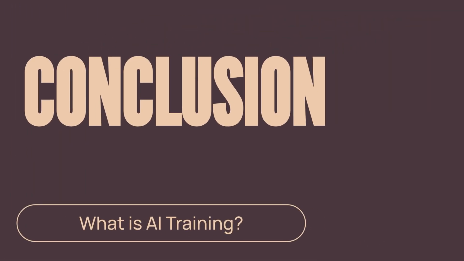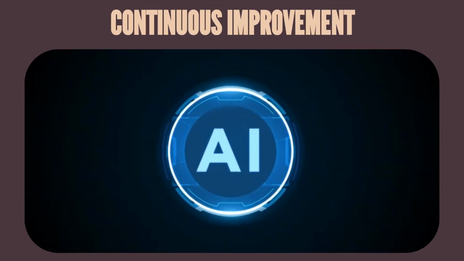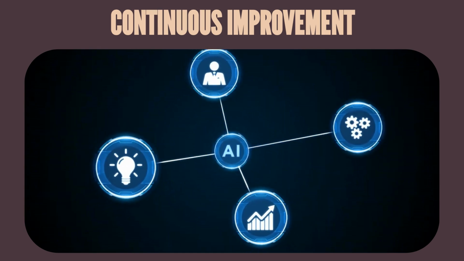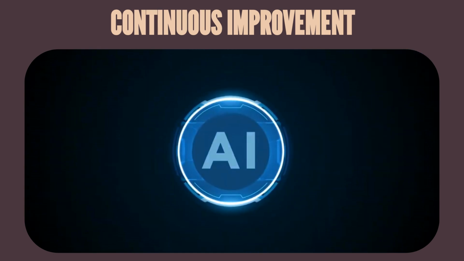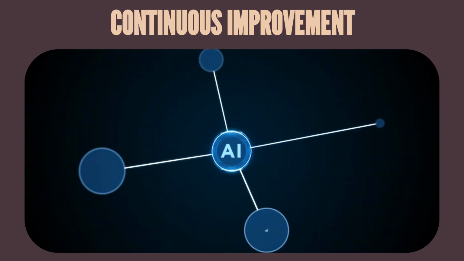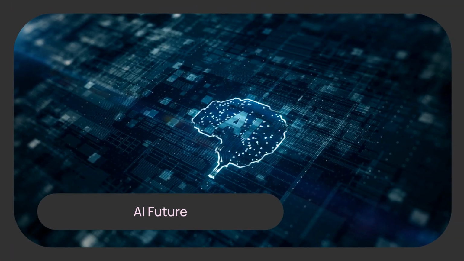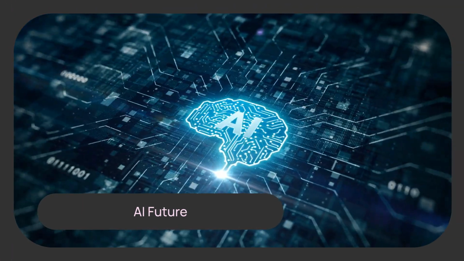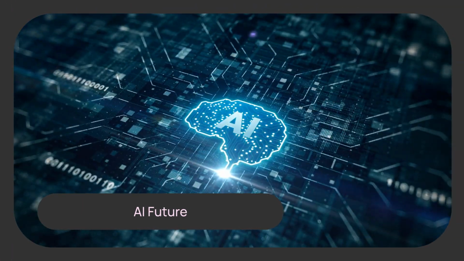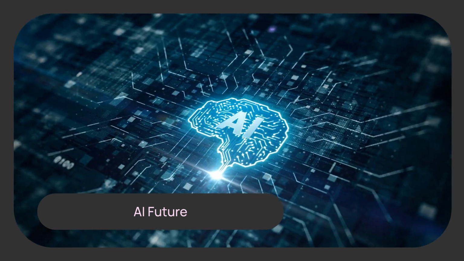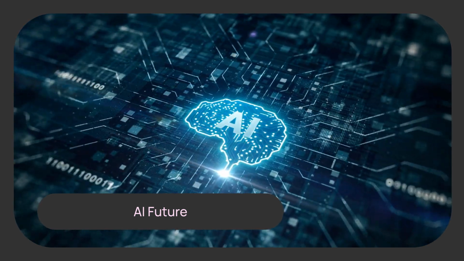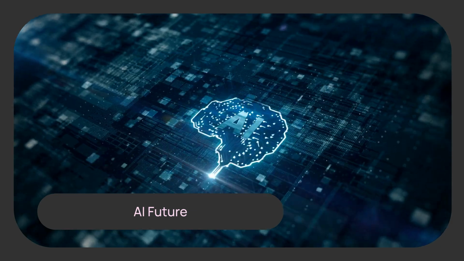AI training is a complex, iterative process that constantly drives technological innovation. AI training is not a one-time event, it's a continuous cycle. As new data becomes available and performance needs change, models are continually retrained and updated to stay relevant and accurate. From gathering data to rigorous testing, AI training is what gives intelligent systems their power. This process ensures machines can adapt, learn, and contribute to solving some of the world's most complex problems.